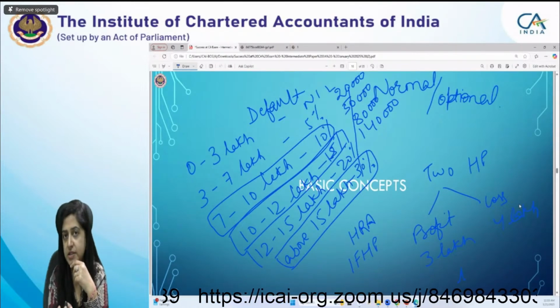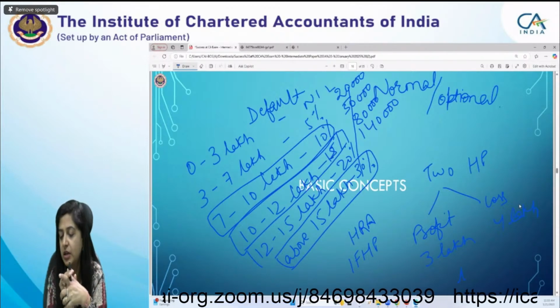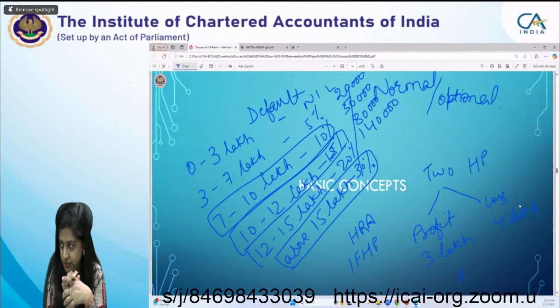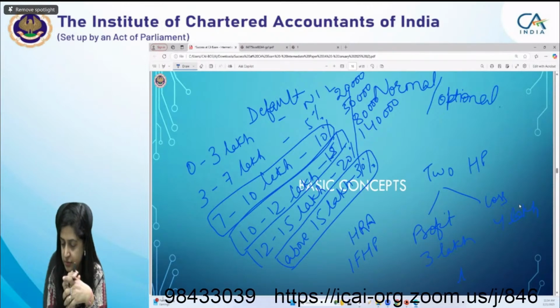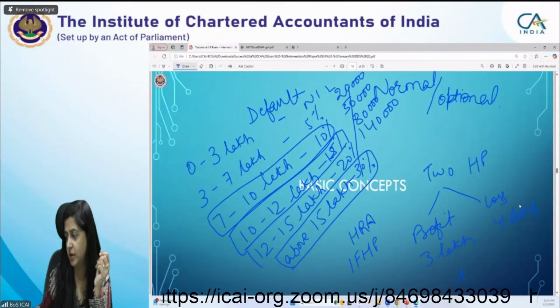Under the default tax regime, right? Yes, ma'am. Under the normal provisions of the act? Ma'am, it is a normal provision of the act, then it can be carried forward up to 8 years, and it can be set off against other heads to the extent of 2 lakhs. Very good, Manav.